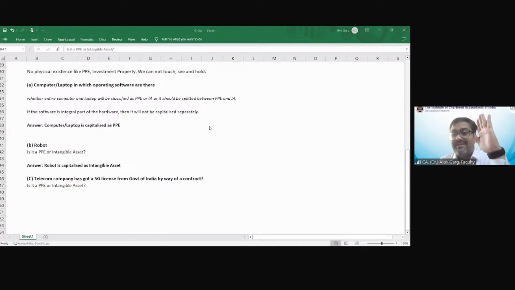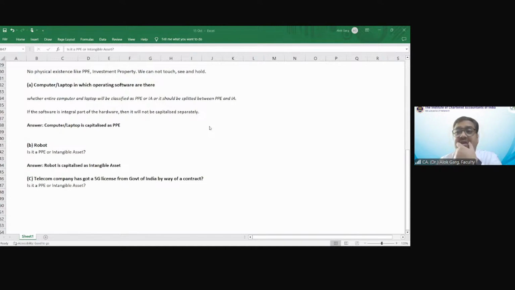But is that paper significant, or are the rights given to this company for 15 years significant? The rights are significant, not the paper. The cost of this paper is not 40,000 crores. The cost of the rights given to that company for 15 years is 40,000 crores.